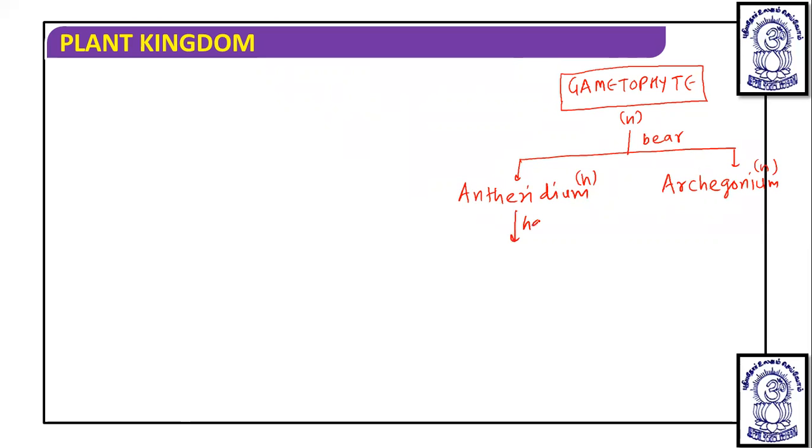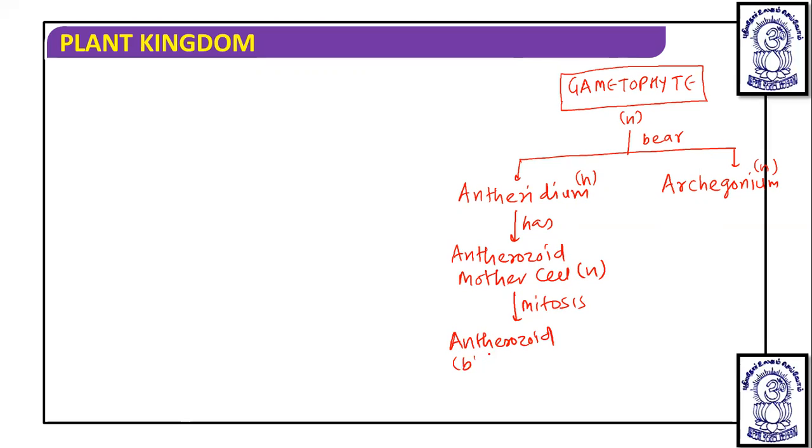Antheridium has antherozoid mother cells, which are haploid. They undergo mitosis and produce antherozoids, which are biflagellated as we have discussed. These are also haploid because they are produced through mitosis.